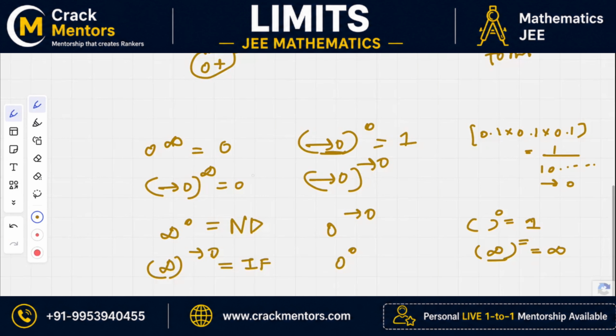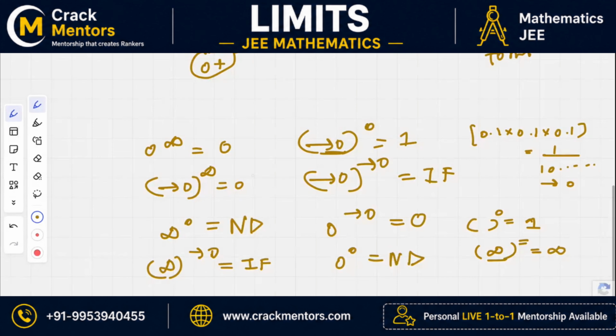Then this is also in indeterminate form. This would be 0 only. And what do you think this is? Not defined. Yes, correct.